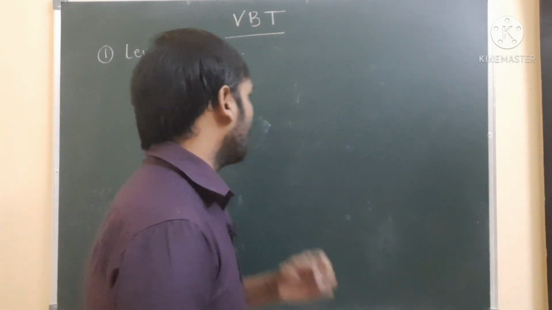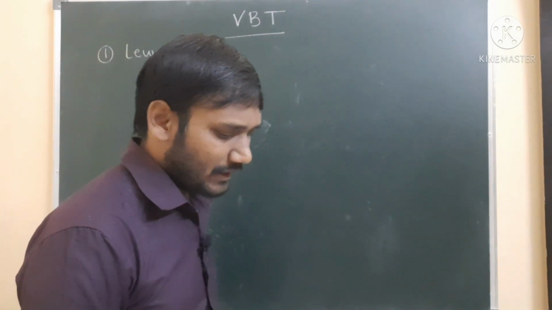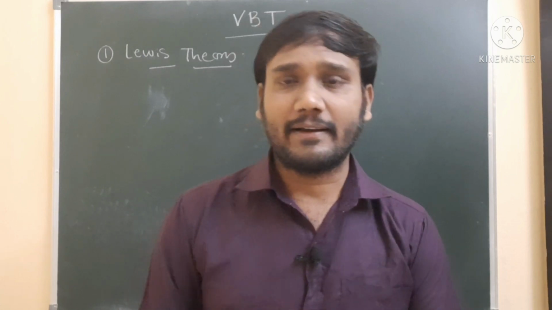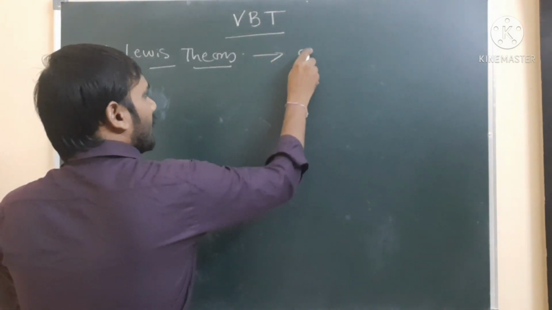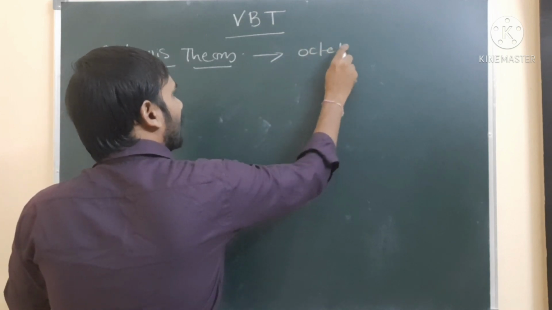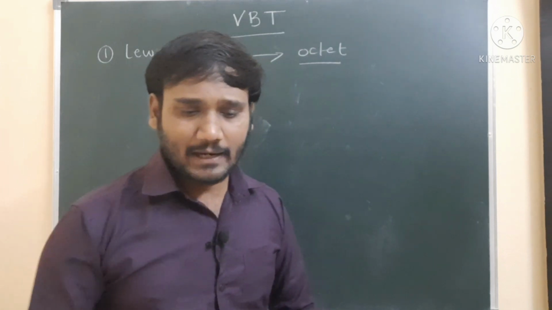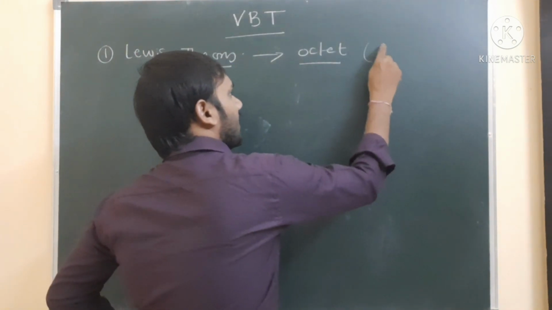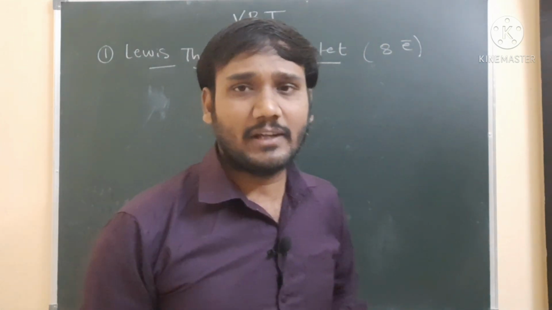Now, coming to the topic, where has the Lewis theory failed? According to Lewis theory, an atom is stable when it has 8 electrons in its valence shell. We know this point. Lewis theory gives information about the stability of an atom with the help of the octet rule. The elements having 8 electrons in their valence shell have an octet configuration, and these elements are considered stable.